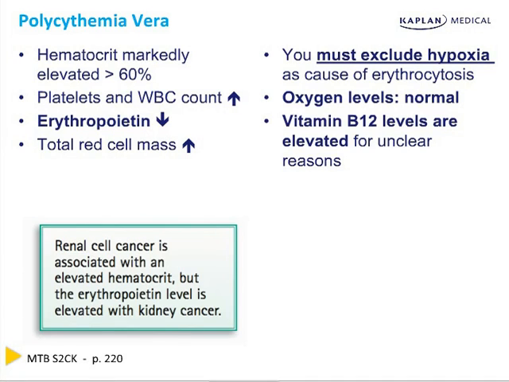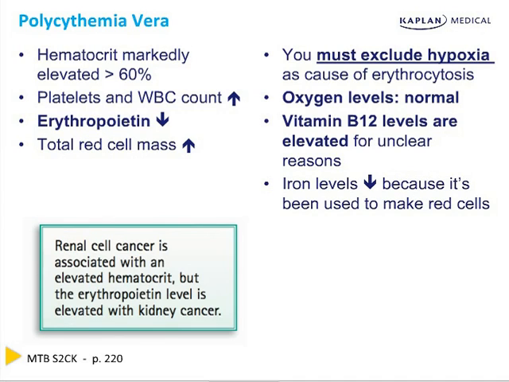B12 levels are up because basically a transcobalamin goes up. The carrier protein goes up. Now, it's not clear why the B12 carrier protein is up. That is unclear. It's up because the carrier is up. Why is the carrier up? I don't know. Because it is. Iron levels are down because it's being used up. It's all been used up.